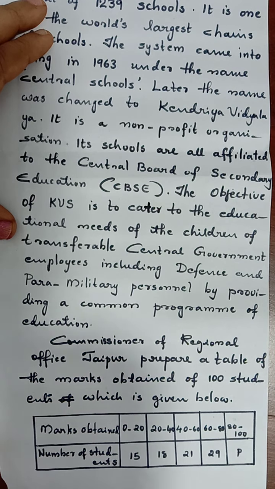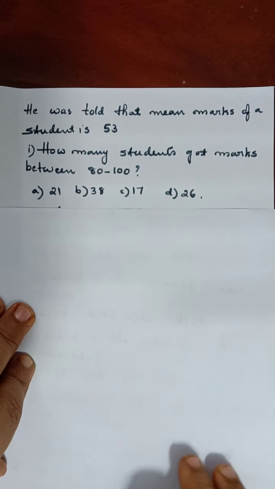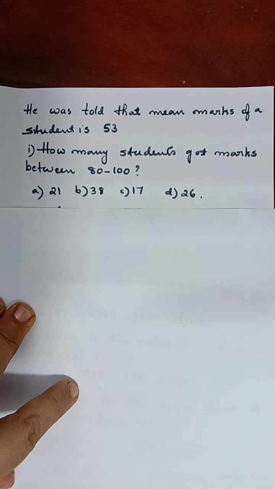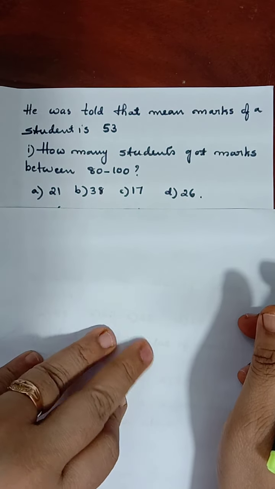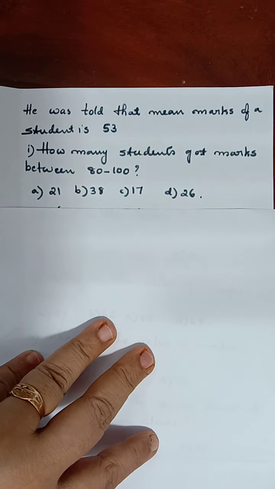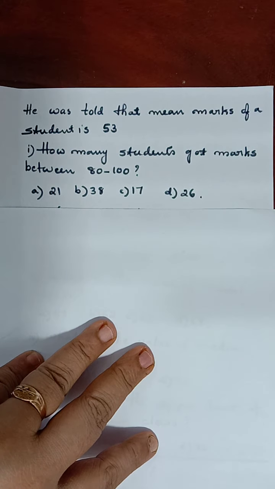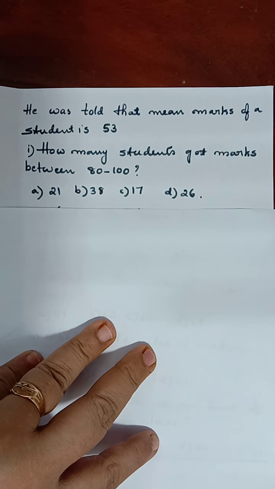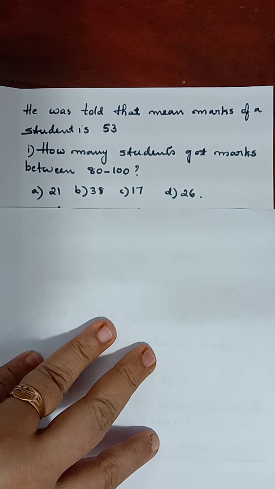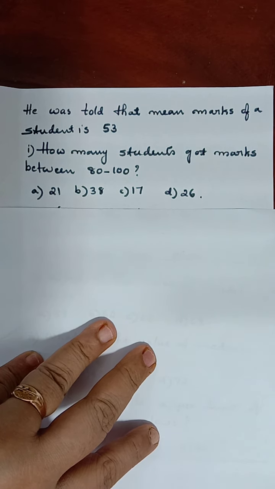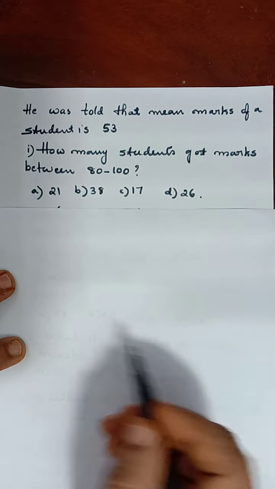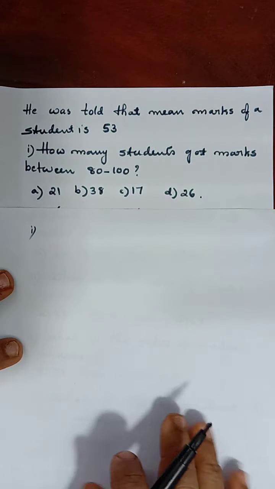Now let us move on to the first question. We are told that the mean marks of a student is 53. These are the two clues given to us. Mean is given as 53 and the total number of students as 100. See the first question. How many students got marks between 80 to 100? So 80 to 100 is given as P, that we have to find out. What is the method? Total frequency is given to us. This is how we have to answer.